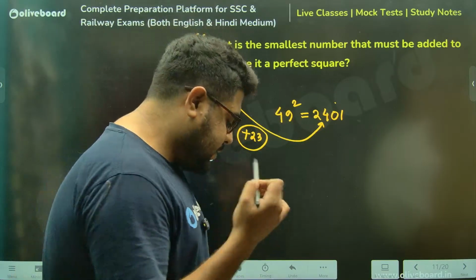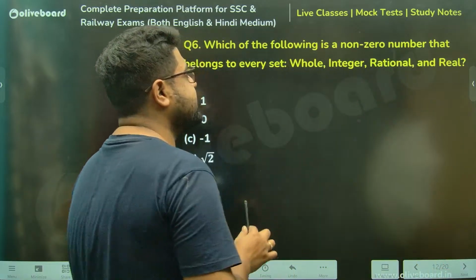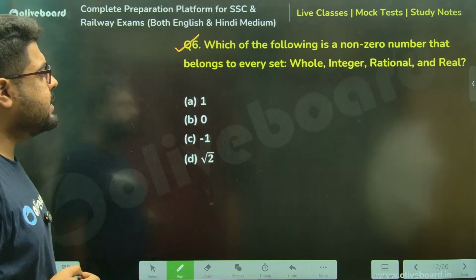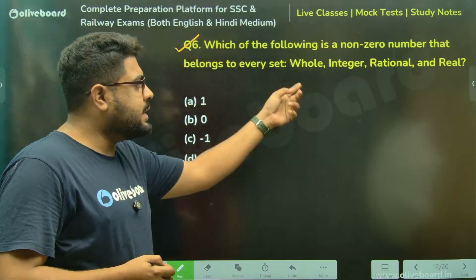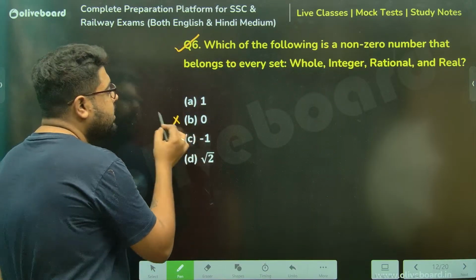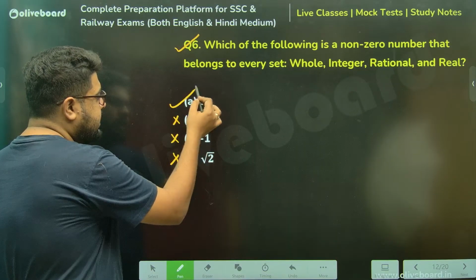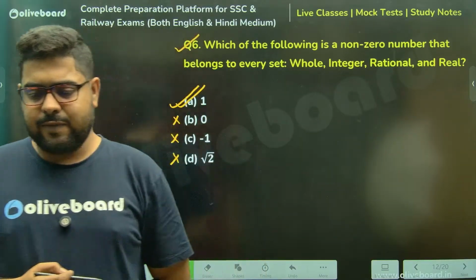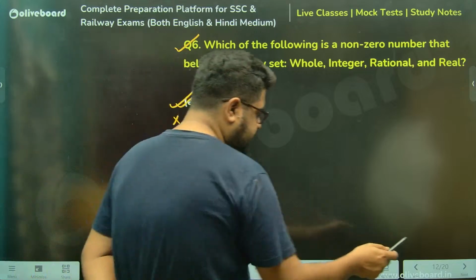But again, as I told you, they have migrated towards these questions last year. Which of the following is a non-zero number that belongs to every set: whole number, integer, rational, real? Whole number means negative cannot be. This is irrational, sir. So only this is the number which belongs to all four of these sets. Clear, everyone? Simple.